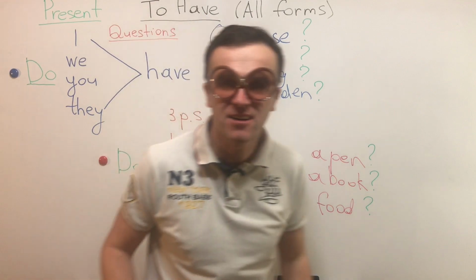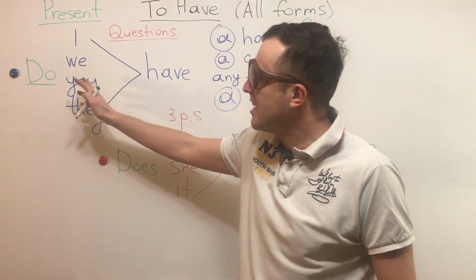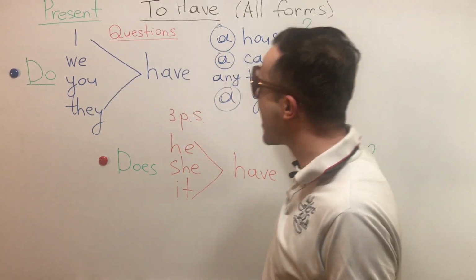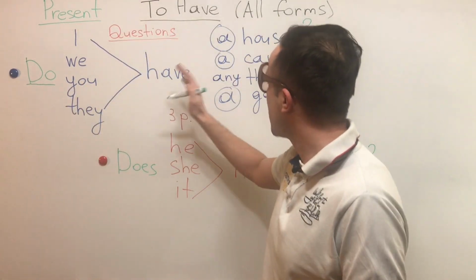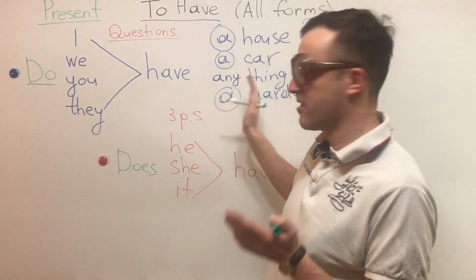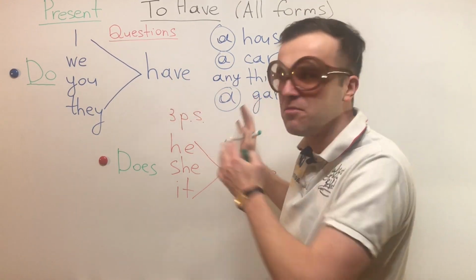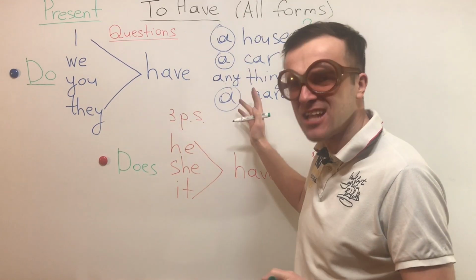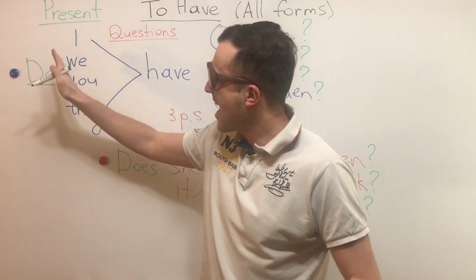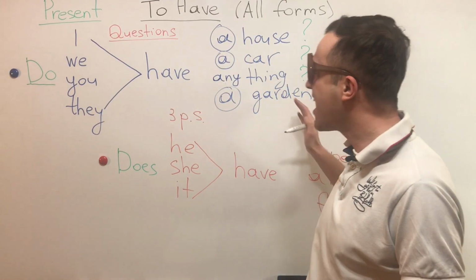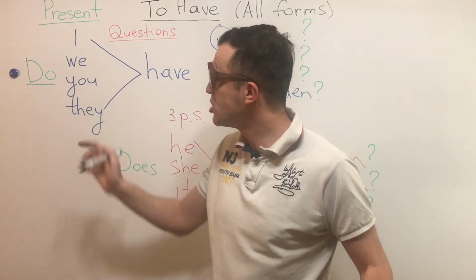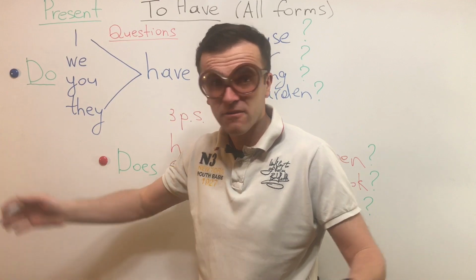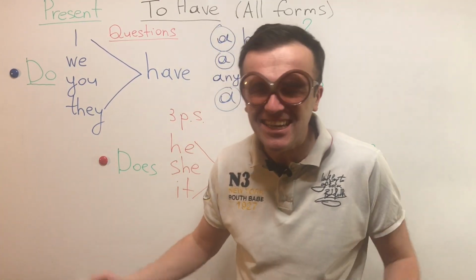And the question mark. The same is with we. Do we have a car? Do you have anything? Not nothing, but anything, because it's the same rule as in negatives. And do they have a garden? Alright, just the auxiliary verb do. Very easy guys, very easy.